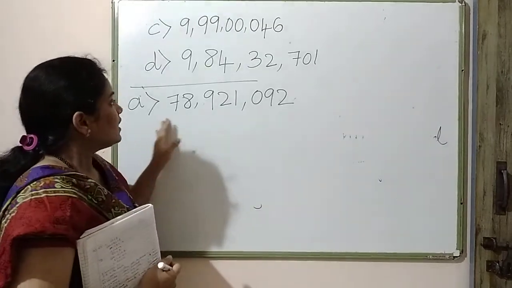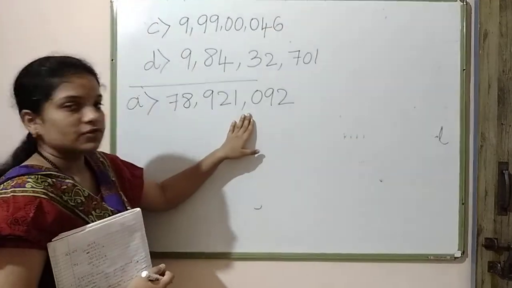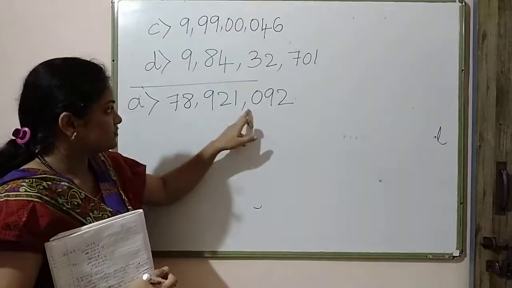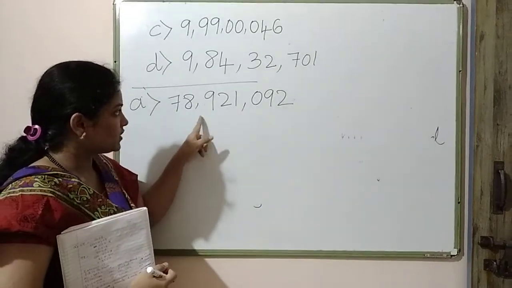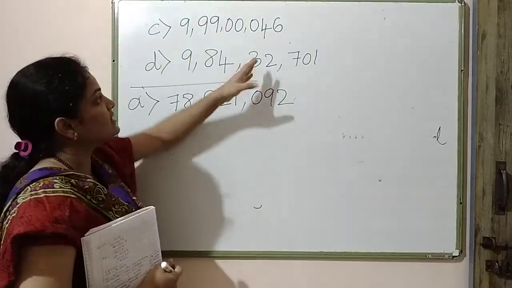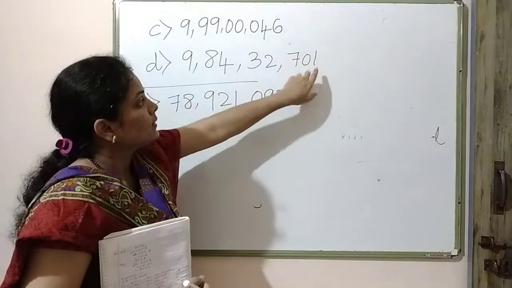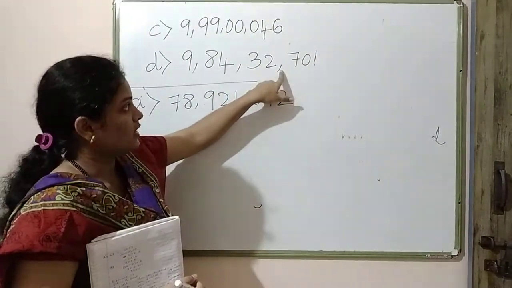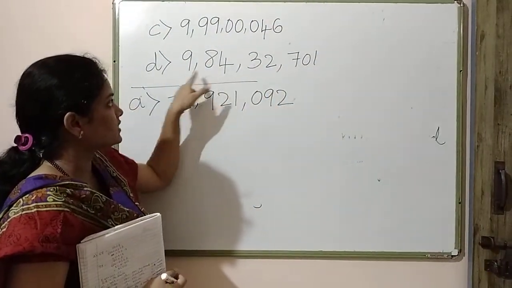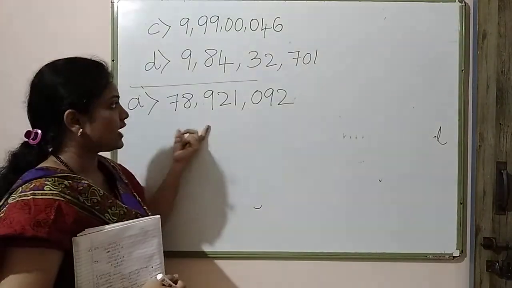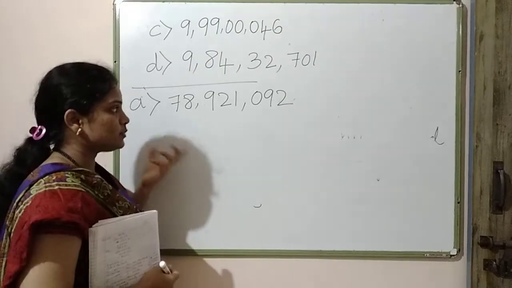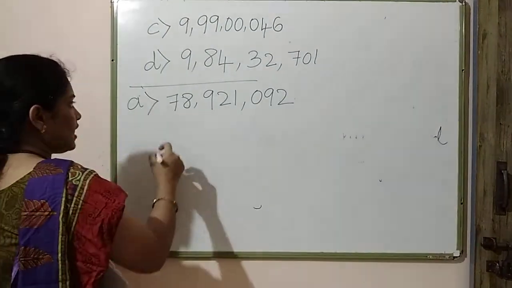So, in the International System of Numeration, they put commas for each 3 digits. Got it? In the Indian system, what do we do? We put the first 3 digits, then a comma, next 2 digits, and it continues for every 2 digits. But here, they put commas for every 3 digits. I have already explained this in the last class. So how can I write this?